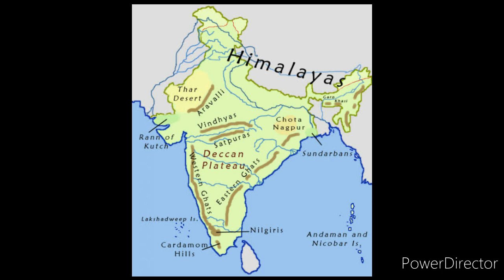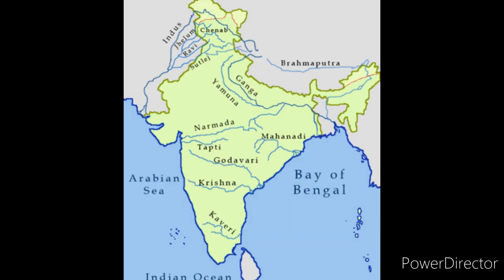India is also a peninsula. Here, river Krishna, river Godavari, and these rivers are known as the non-perennial peninsular rivers.